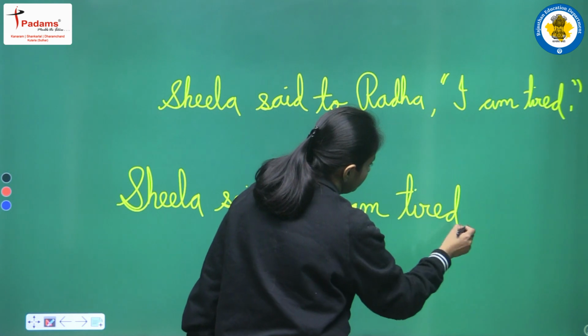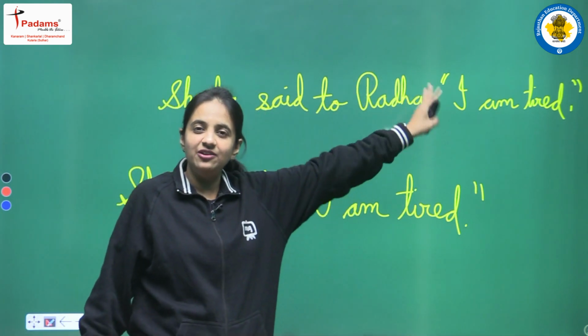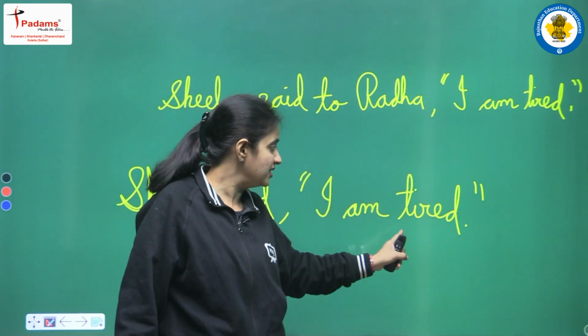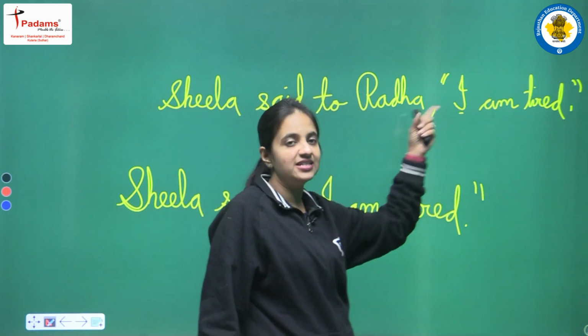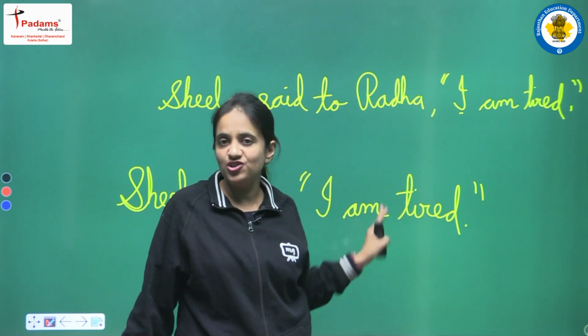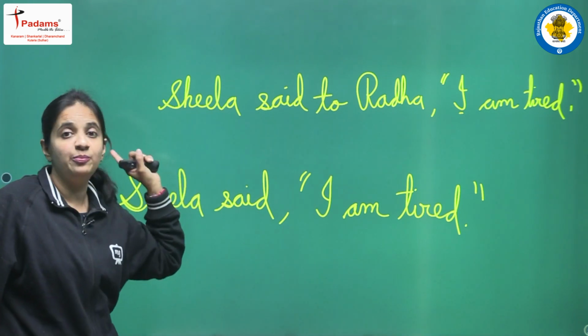Now just focus on both the sentences. The part between the inverted commas is known as reported speech, and this part is the same in both sentences. We have "I am tired" in the first sentence, and the same here, "I am tired." So no change in the reported speech. Now we are talking about the reporting verb.